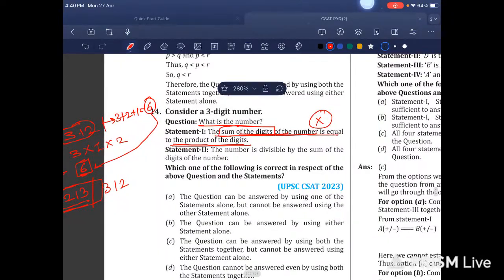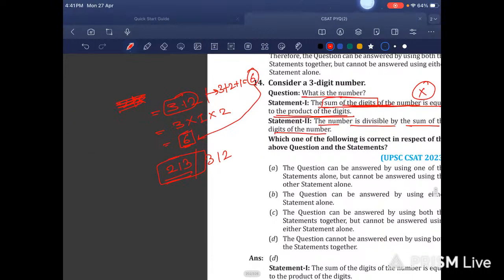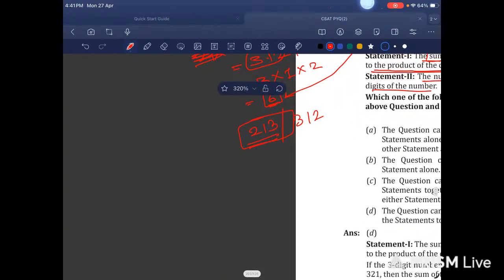Now we move on to statement 2. The number is divisible by the sum of the digits of the number. Okay, let us take an example. Now we take 213 as an example. And what is the sum here? 2 plus 1 plus 3, the sum is 6. And they are saying the number is divisible by this.